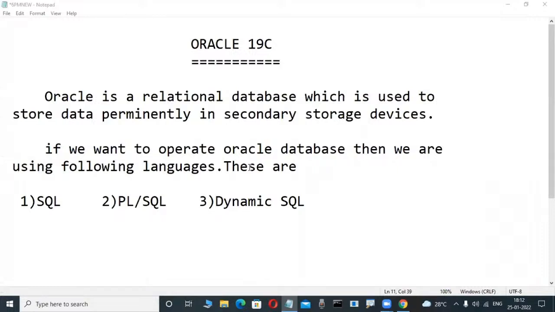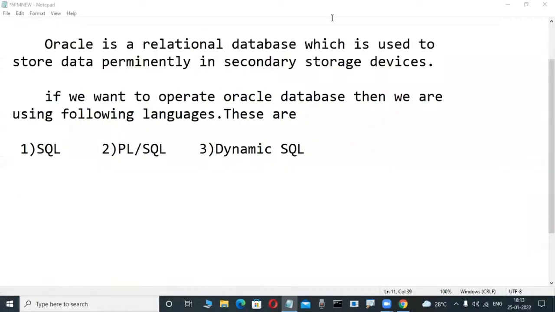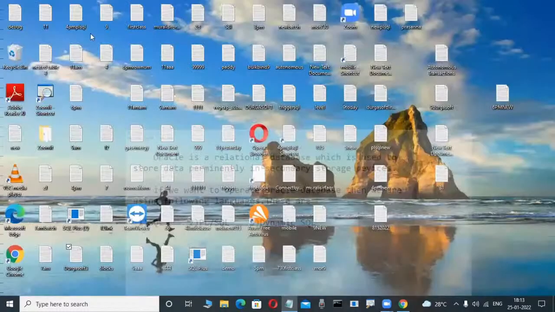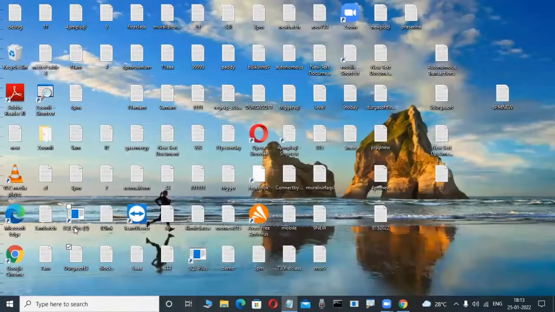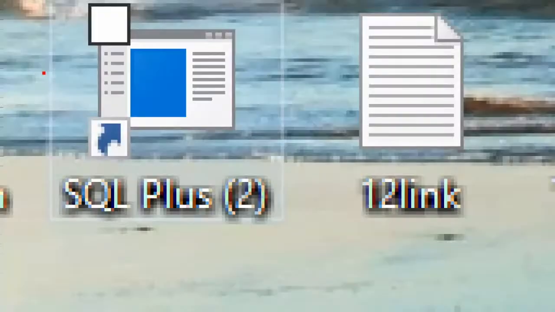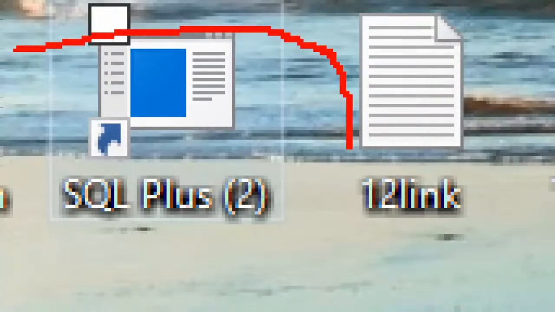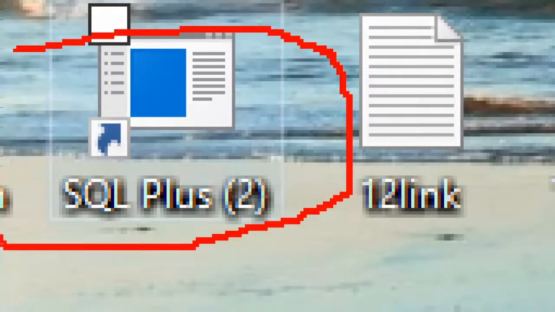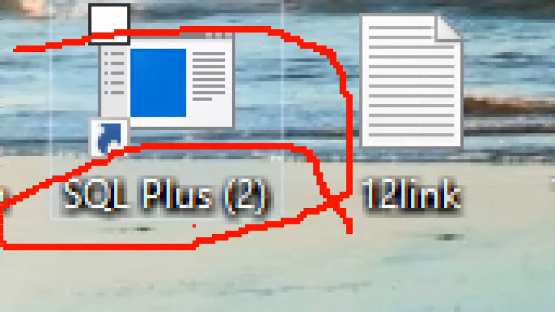Up to this point, maybe you roughly had an idea from the previous demo classes. Now, slowly observe here. Very, very important. Concentrate here and observe the screen. In my system, something is there on the screen, on the desktop. What is that? SQL Plus is there. What is this SQL Plus?